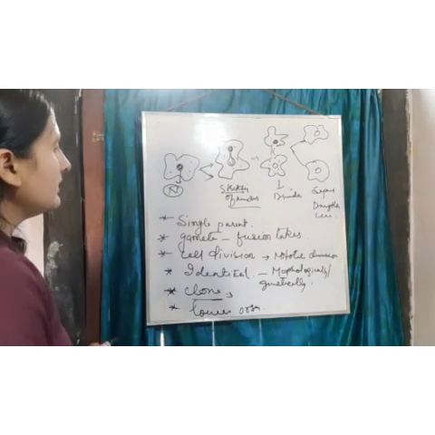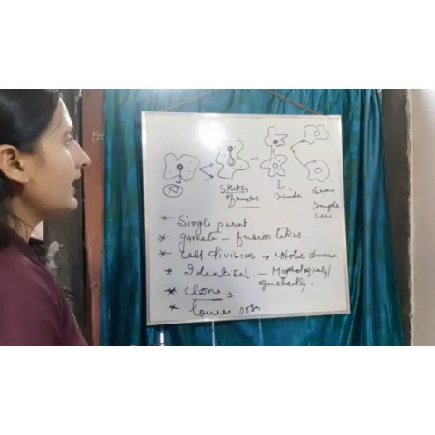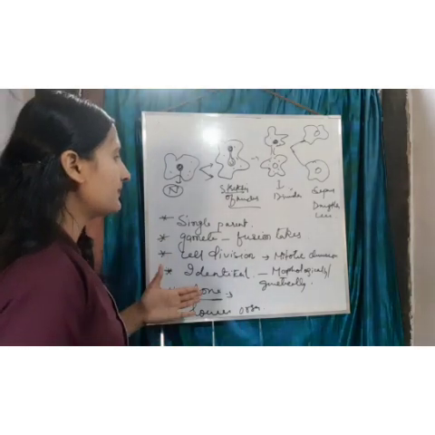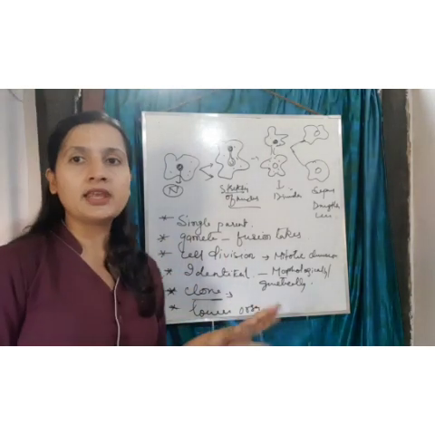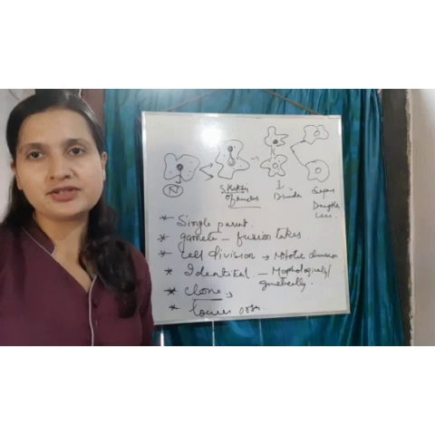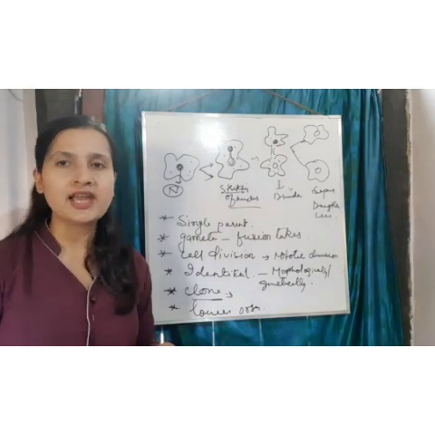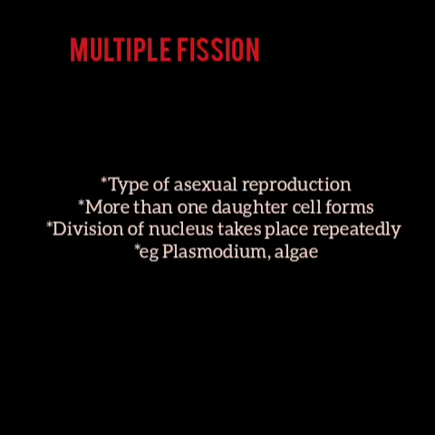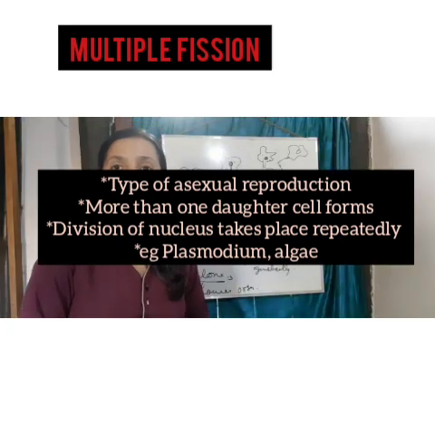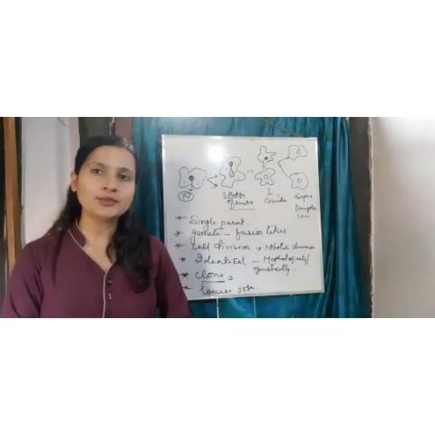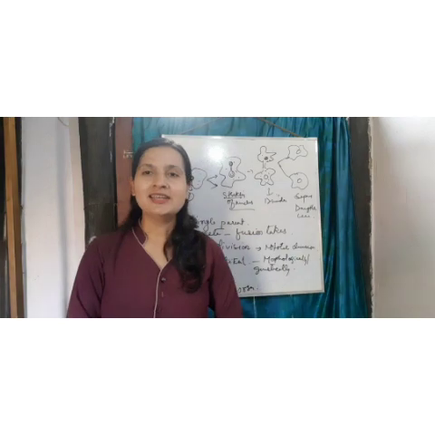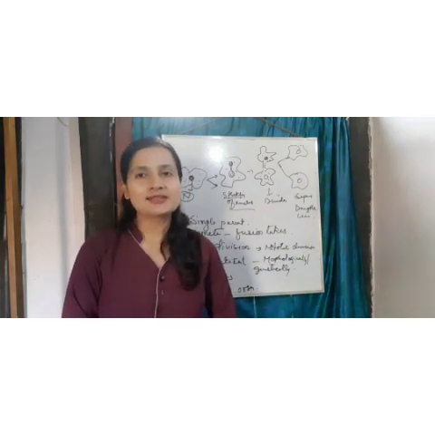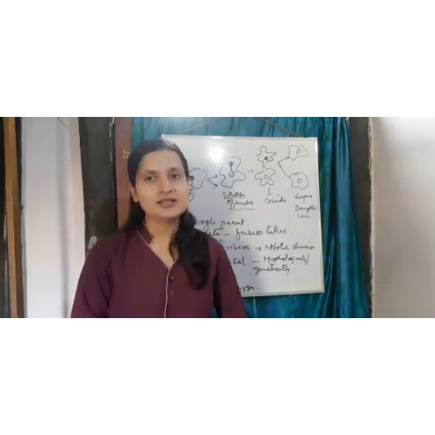So there is one more exception. Here we discussed how organisms reproduce by cell division, and we learned that there is no gamete. Okay, so there is one exception, as you know that there is always an exception in science. One exception is parthenogenesis.